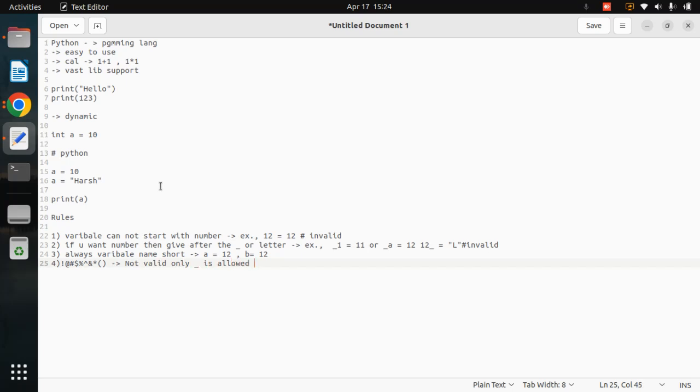And you can mention underscore at the start and in between anywhere, this is also fine. For example, you can mention only underscore and then the value, this is also fine. If you are mentioning this, this is also fine. Or for example, if you are mentioning this, this is also fine. So these are the basic rules for declaring variables in Python. Okay, as simple as that.